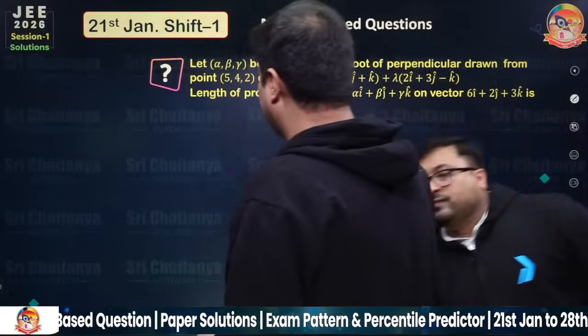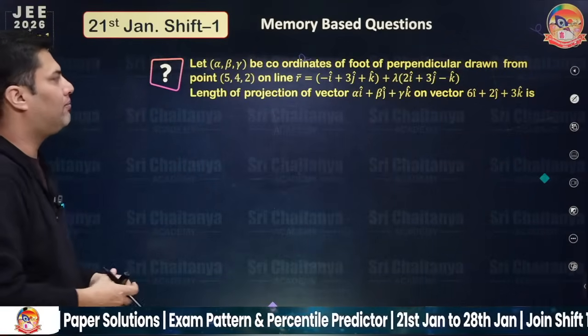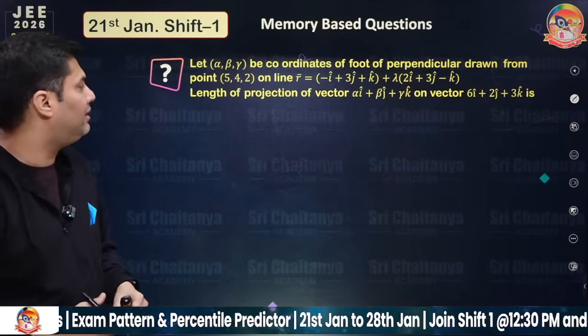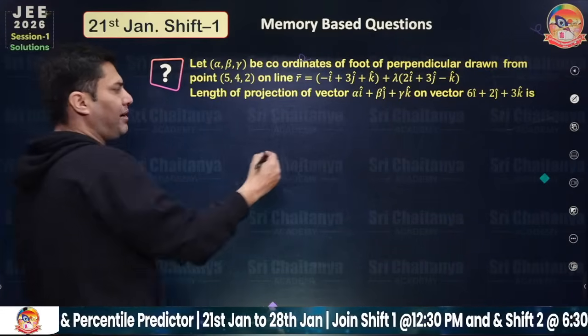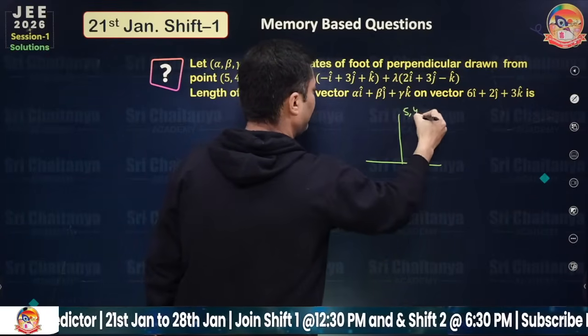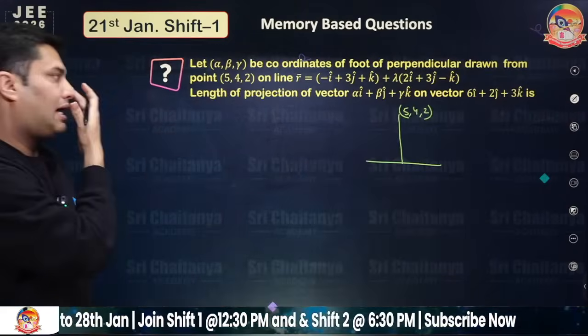So let's start the discussion of the mathematics paper. Let alpha, beta, gamma be the coordinates of the foot of perpendicular drawn from the point on the line, and we need the length of the projection of the vector on this vector. So the foot of perpendicular you need to find out. It is very easy to find the foot of perpendicular from (5, 4, 2) on the line.